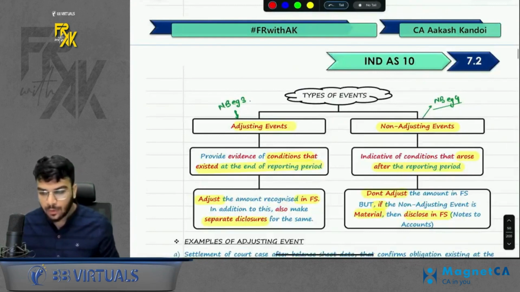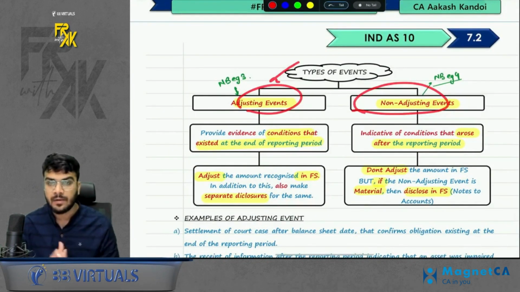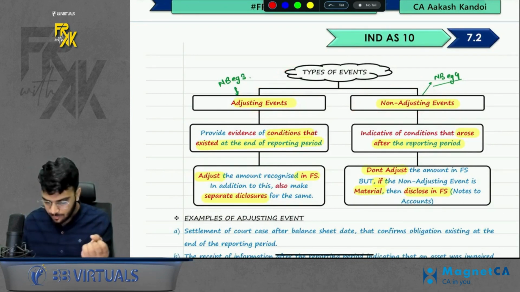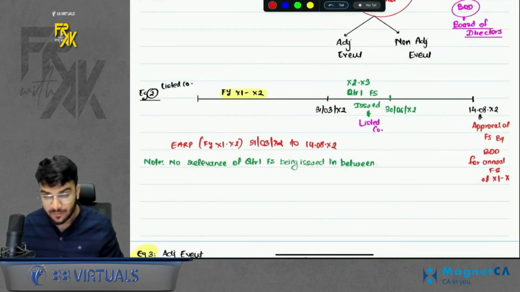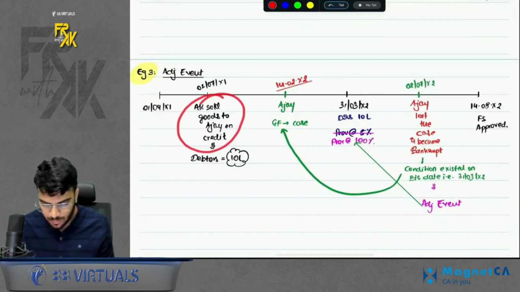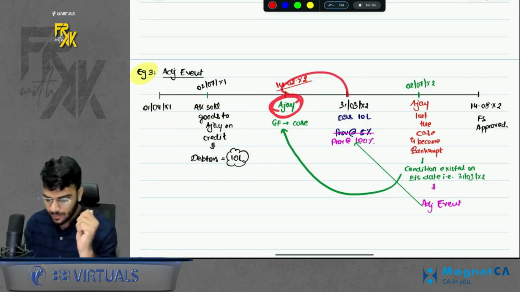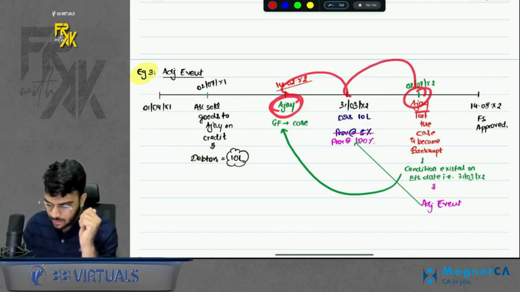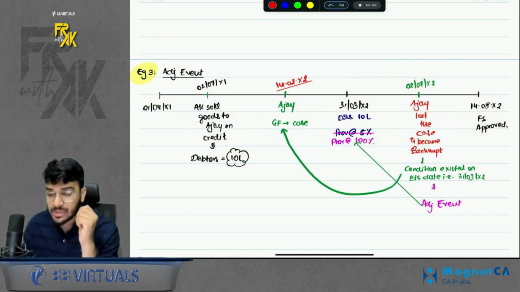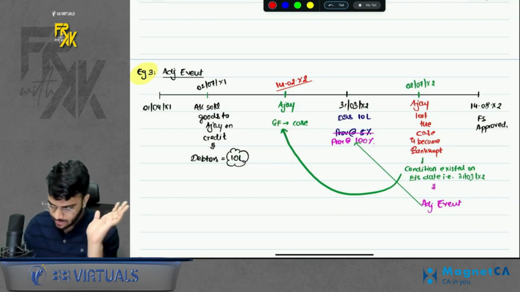Anyways, then there are two types of events. One is adjusting event and one is non-adjusting event. What is the meaning of adjusting event? It basically means that something which already existed on the balance sheet date and after year end you got some additional evidence. Sir, what is the example? Example you can take. For example, I made a sale to my debtors. Now someone filed a case on my debtor before year end, and after year end my debtor lost the case before FS were approved. So this debtor losing the case is an additional evidence of the condition which existed on the balance sheet date. Okay, so it is an adjusting event.